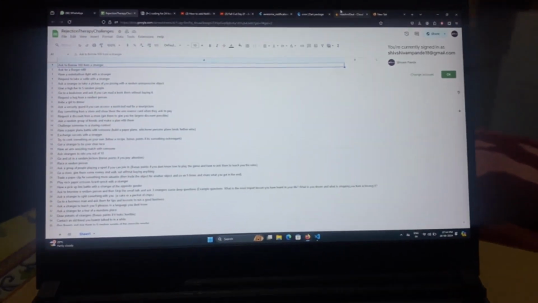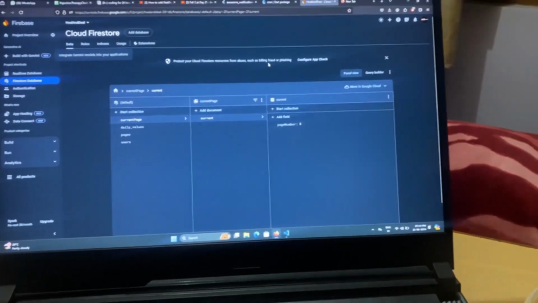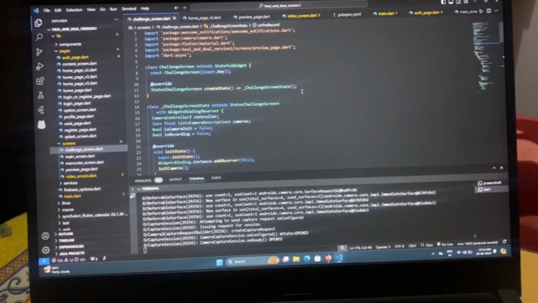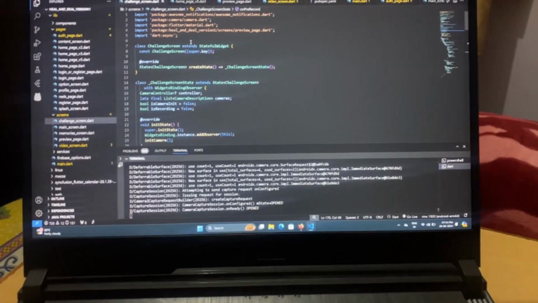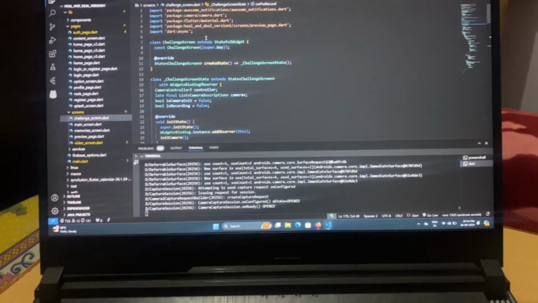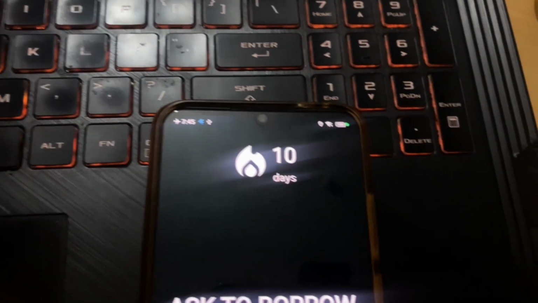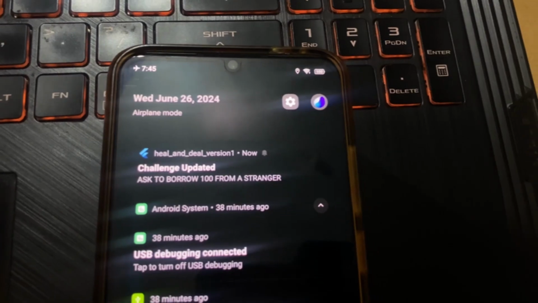So I had a database of around 50 challenges and I have added them on my Firestore database. Then with the help of the cron package, I'm updating these challenges every day at 12 AM. And using the awesome notification library, I'm sending a notification each time the challenges are updated. The notification looks something like this. You can see the notification has arrived. These are the title and the body of the notification.